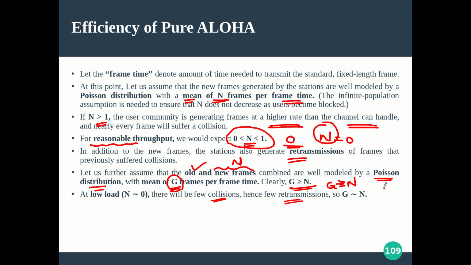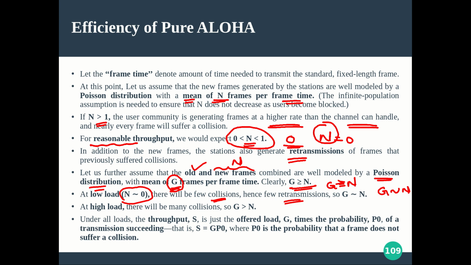So when there is no retransmission, g will be approximately equal to n. That means things are going fine without any collision, or this actual n is nearly 0, right? So in that case, g and n both will be nearly 0. Hope it is clear. But in the general case, at high load, definitely the collision chances will be more, and accordingly g will be strictly greater than n.